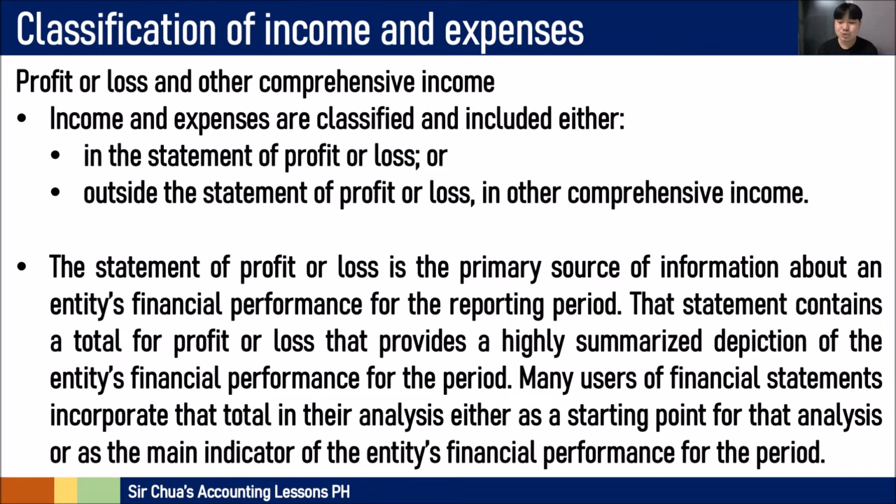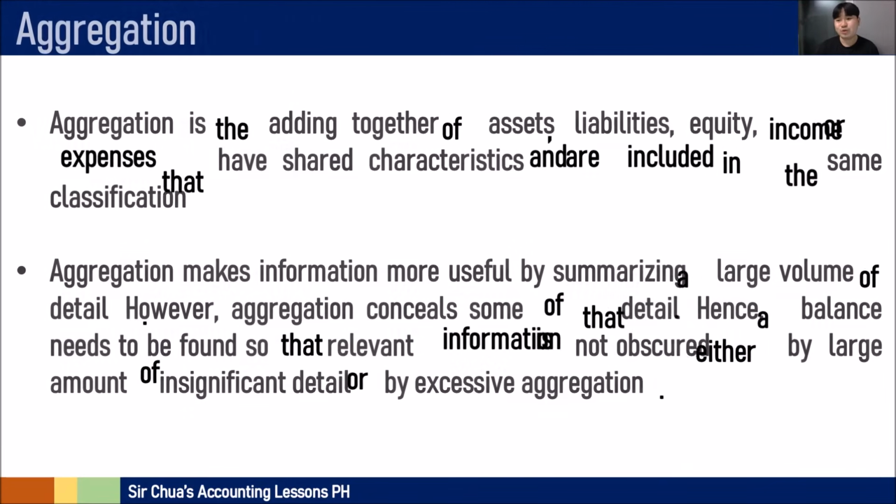Many users of financial statements incorporate the total in their analysis either as a starting point for that analysis or the main indicator for the entity's financial performance for the period. So yung iba, starting point lang siya ng analysis. Yung iba naman siya na yung mismong indicator ng financial performance, depende sa trip ng users of financial statements kung paano gagamitin yung information na yon, either as a starting point or a main indicator of financial performance.